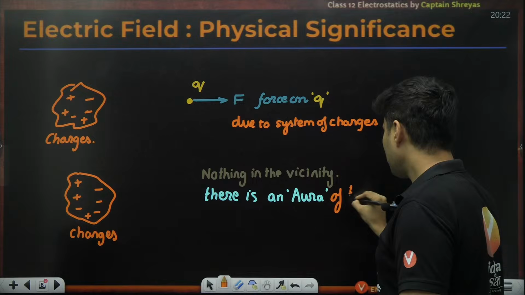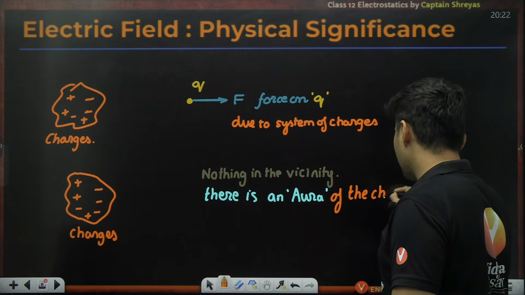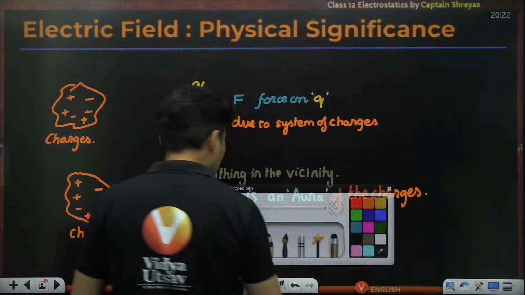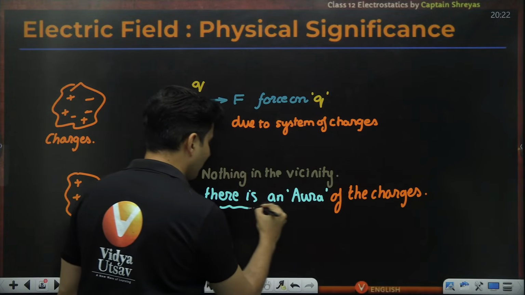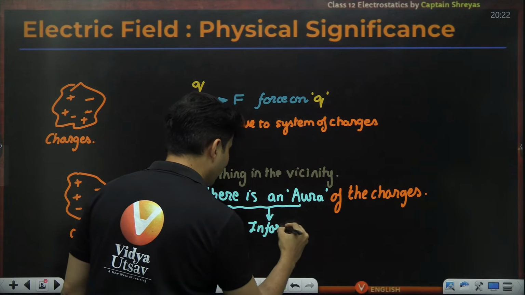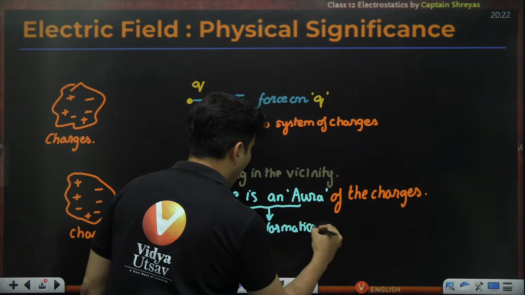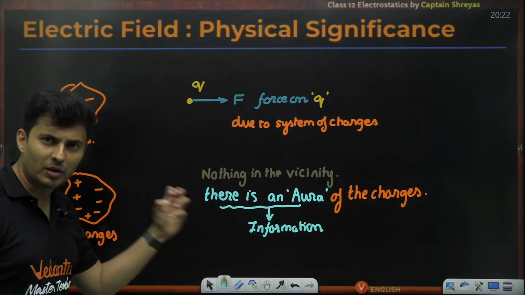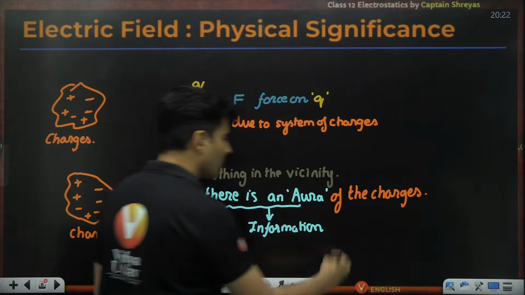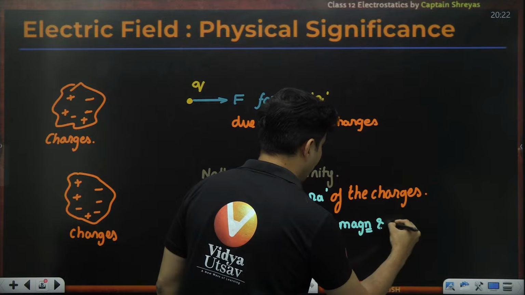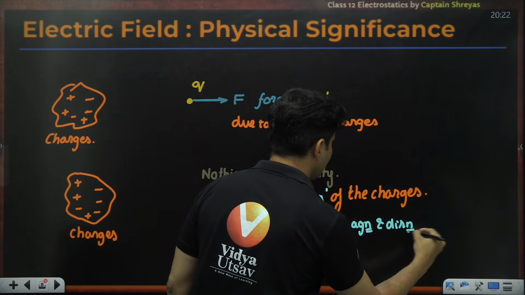And this aura is also in the form of information. It is about how strong these charges are, which direction they will push or pull you, all these things.